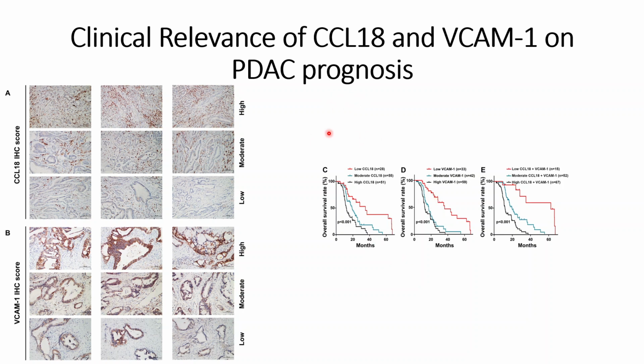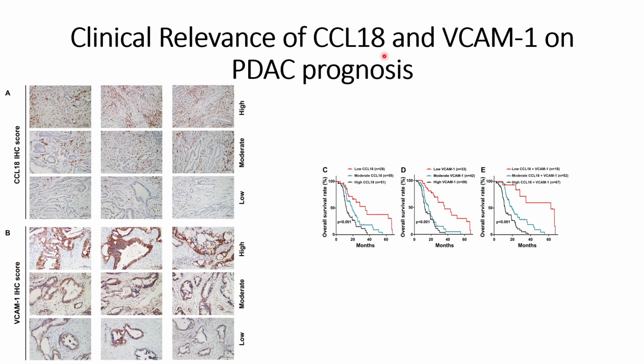Today we will discuss the last figure of the paper, where we are understanding the importance of VCAM on pancreatic cancer cell prognosis. So far we have discussed the results of the in vitro and in vivo experiments, where we found that with the overexpression of VCAM on the pancreatic cancer cells, there are more chances of proliferation and migration of pancreatic cancer cells, and these results we have observed both in vitro and also in the mouse models or in vivo experiments.